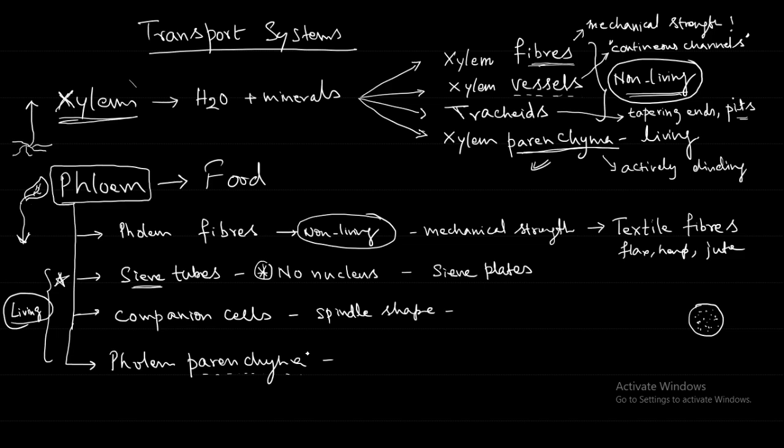Between the sieve tubes. Companion cells are present adjacent to the sieve tube, while phloem parenchyma is found in between the sieve tubes, and their primary function is to store the food.